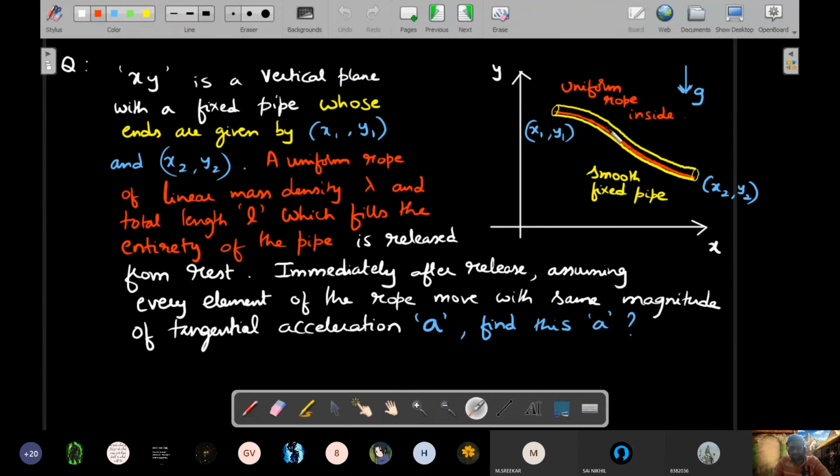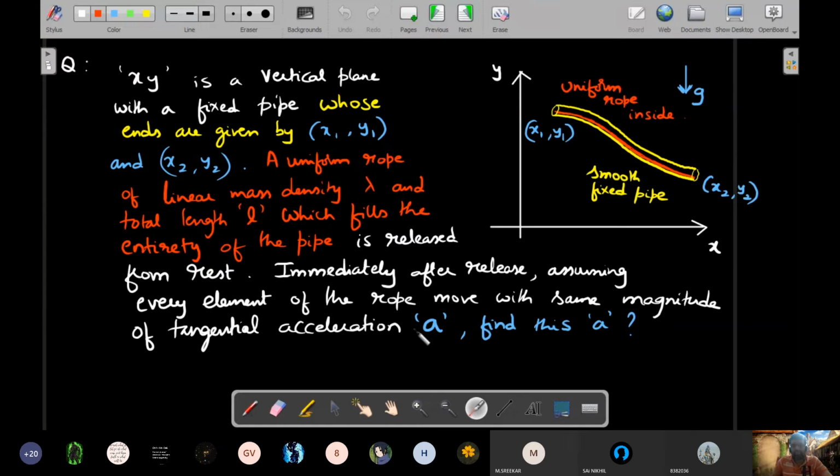That means every point will simultaneously move. There is no lumping up of the rope. In real life, what could actually happen is that some points will move and some points won't, and there will be lumps formed, heaps formed. That is not happening. Everything will continuously move, as is assumed in this question.